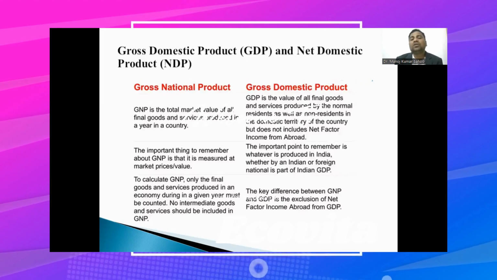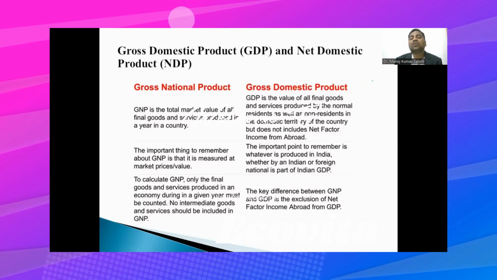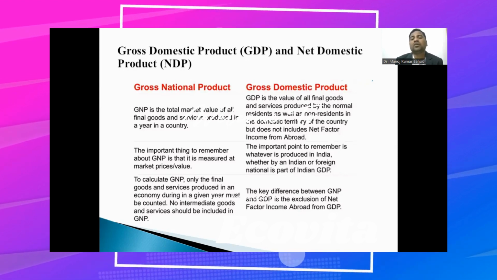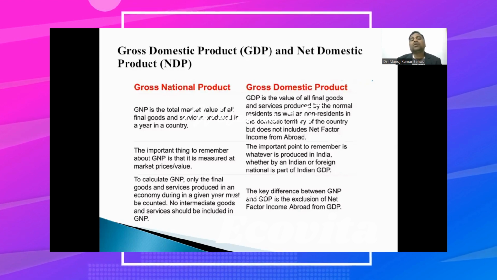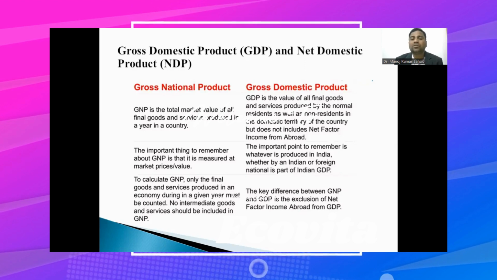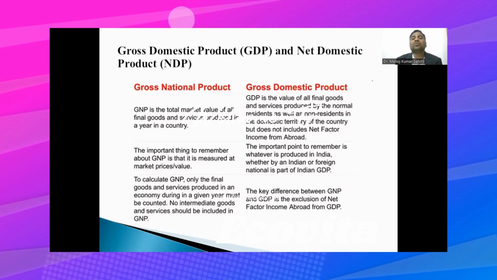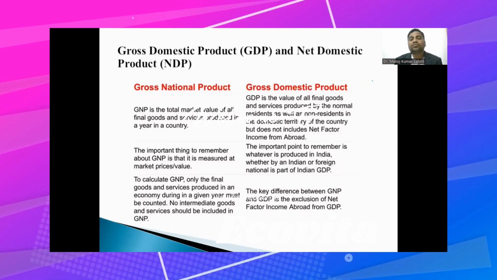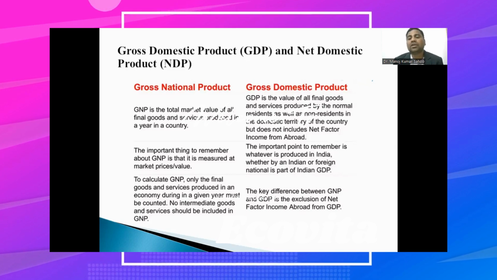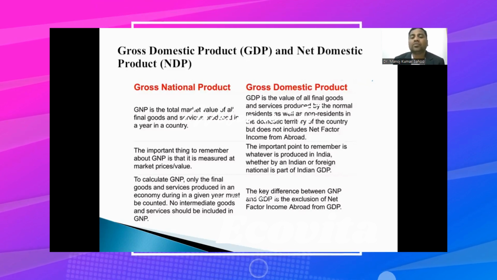So in the case of gross domestic product, we take into consideration only the final goods for calculation of GDP, not the intermediate goods. So GDP is the total money value of all the final goods and services produced by the residents as well as the non-residents of our country, and it does not include the net factor income from abroad, NFIA. NFIA means net factor income from abroad.